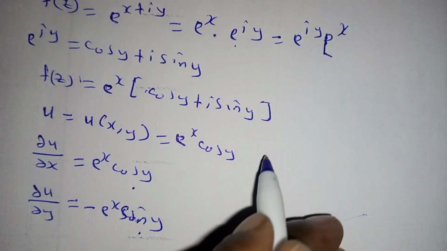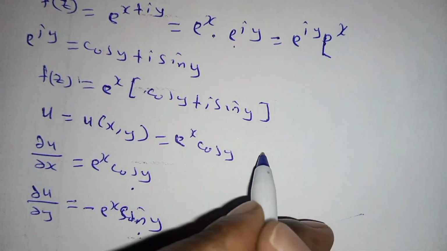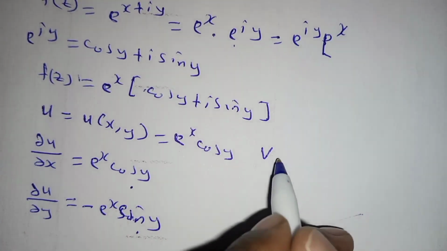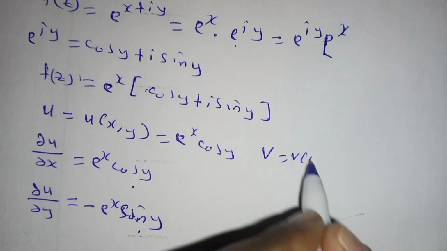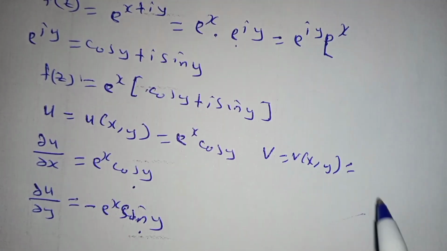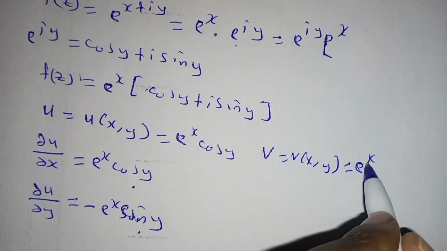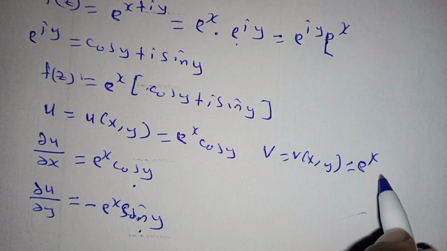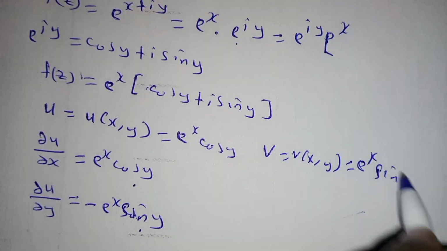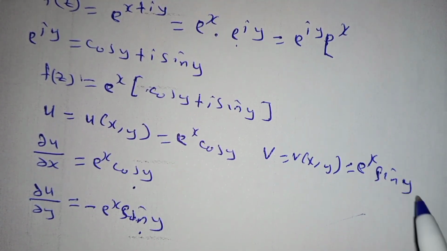Then from there we also write v, noting v is a function of x and y, and in our case it is equal to exponential x sine of y.